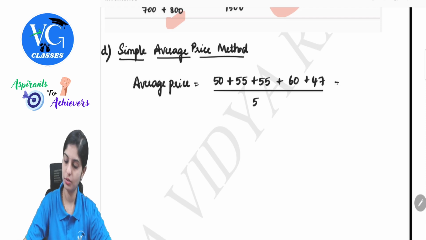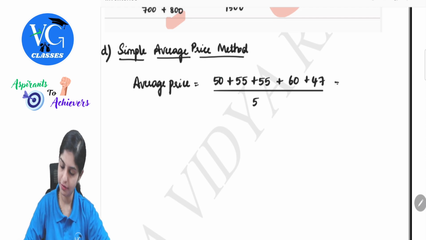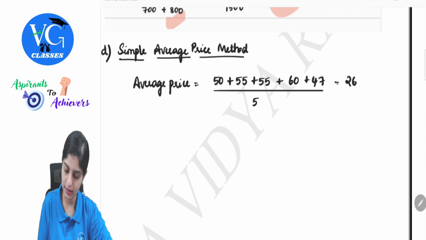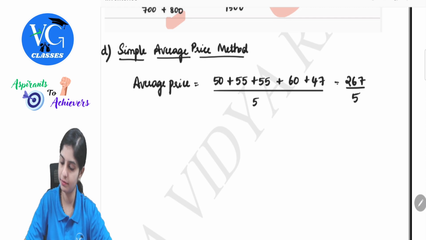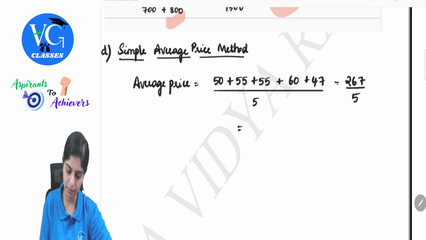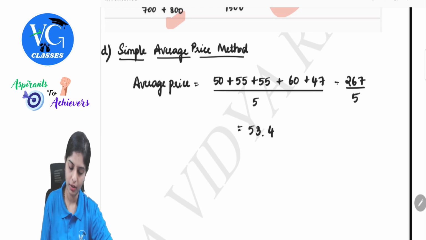So if we calculate 50 plus 55 plus 55 plus 60 plus 47, it is 267 divided by 5. This is nothing but 53.4.